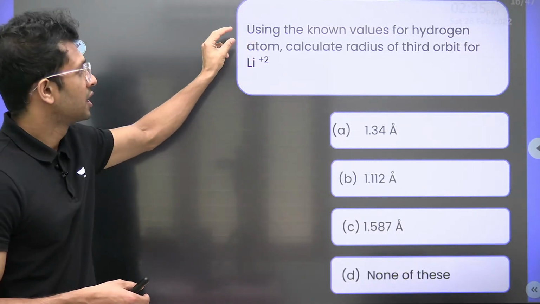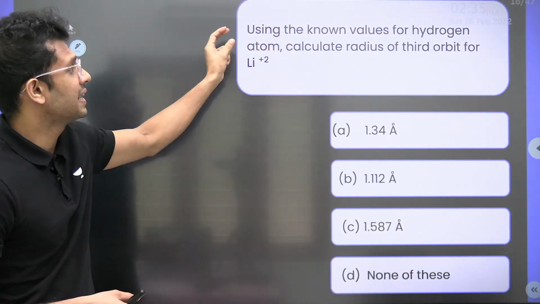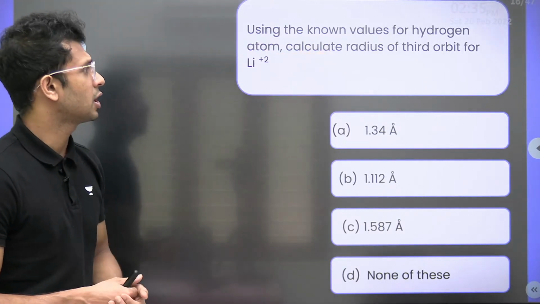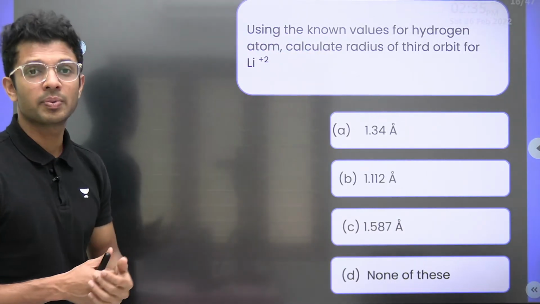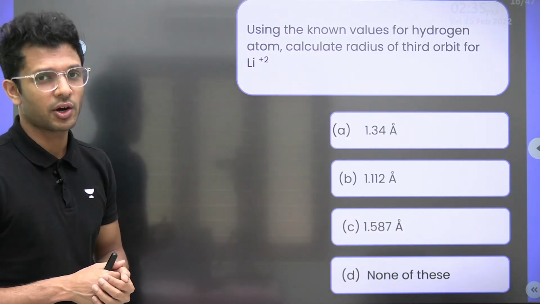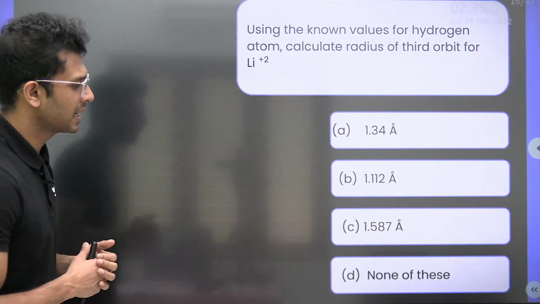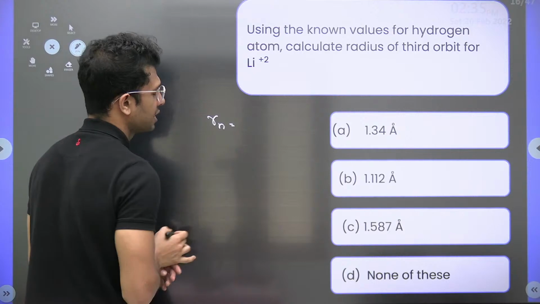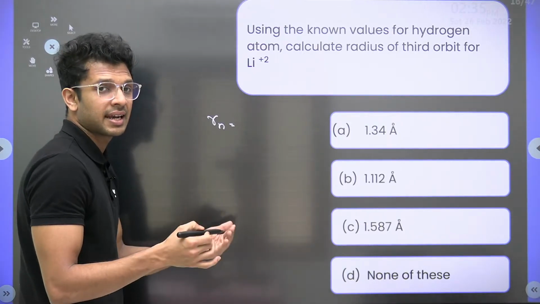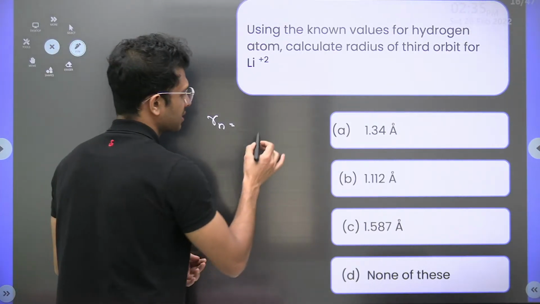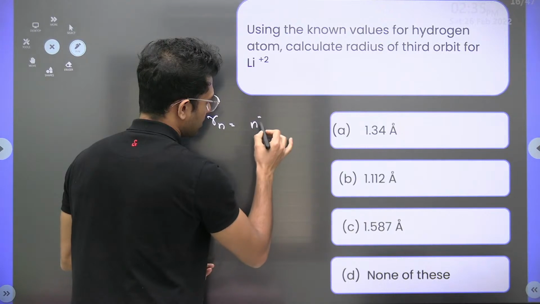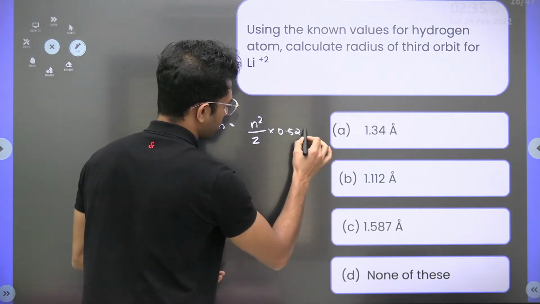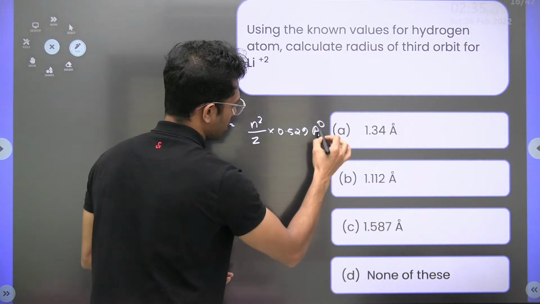Here we go. Using the known values for hydrogen atom, calculate the radius of the third orbit of the lithium 2 plus ion. What is the formula to find out the radius of the nth orbit of any hydrogen-like atom? The formula is n square by Z into 0.529 with the unit of Angstrom.